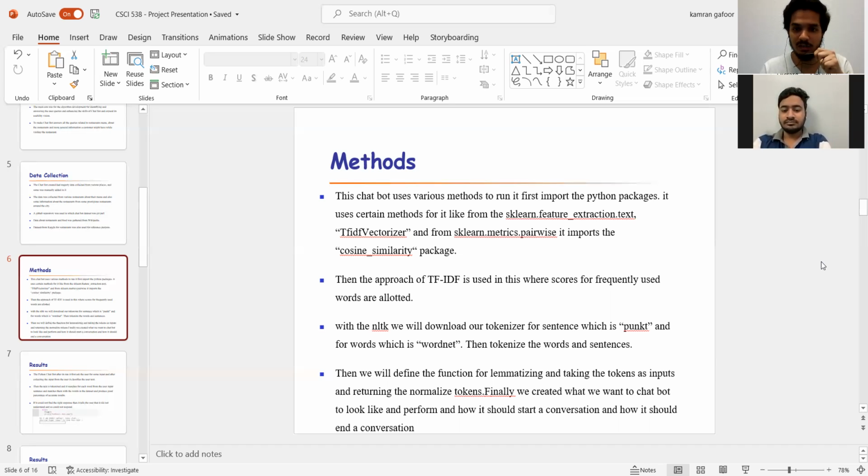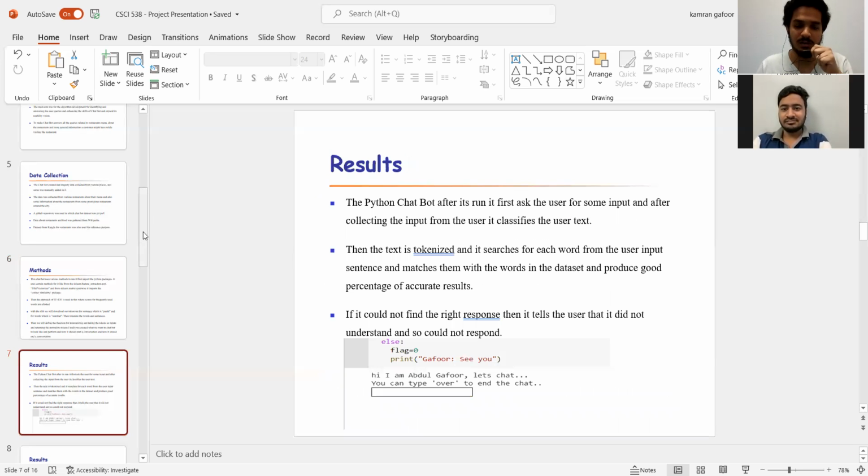These words give a similar meaning. So these are put in the same cluster, same tokens, so that they can be matched later on with the data sets, and the one with the higher score will be able to respond from the same token. So these are the different methods we are using, and I'll show you with the results part.